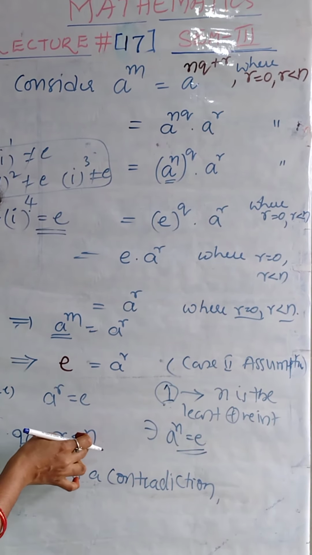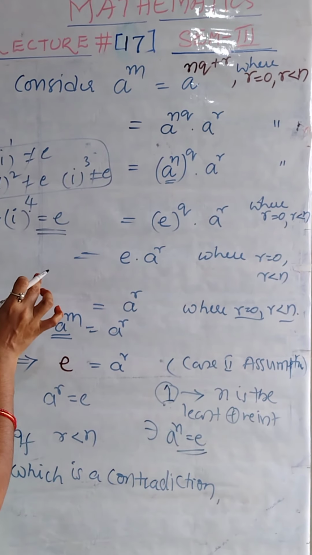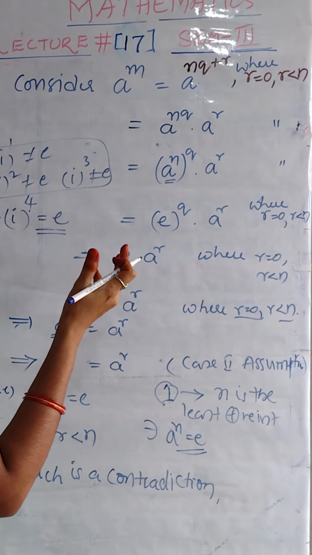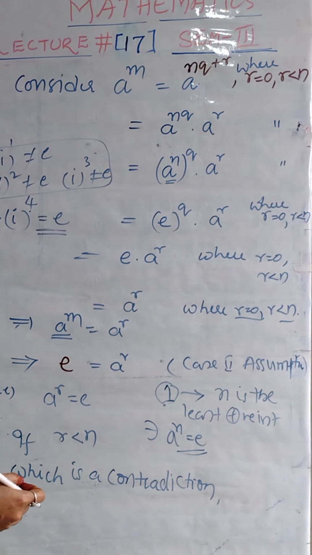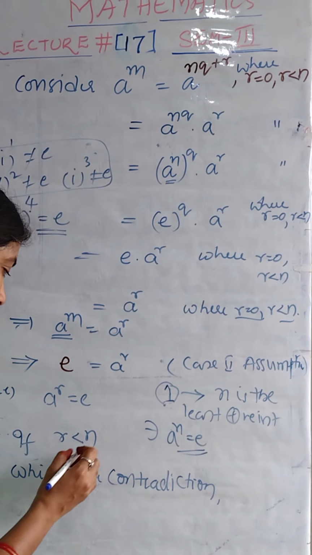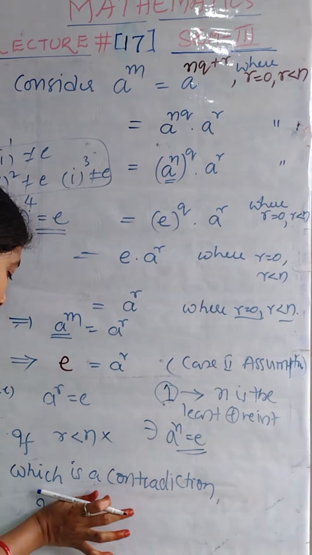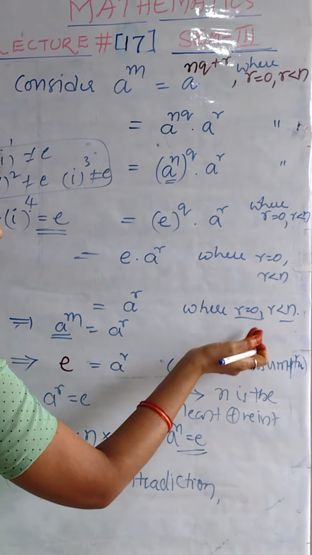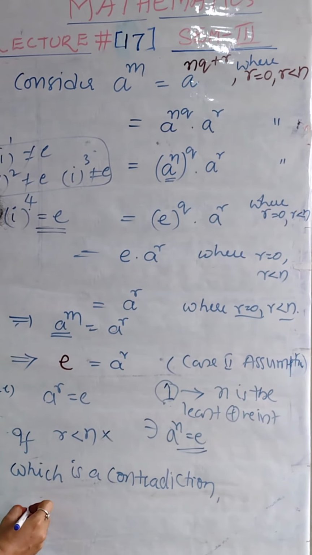Whenever r is less than n, if this is the least positive integer, then what is the order of a? r. But given that order of a is n, so contradiction arises here. So this condition does not hold. Which condition holds? There are only two conditions on r: r less than n or r equal to 0. Therefore, r must be 0.